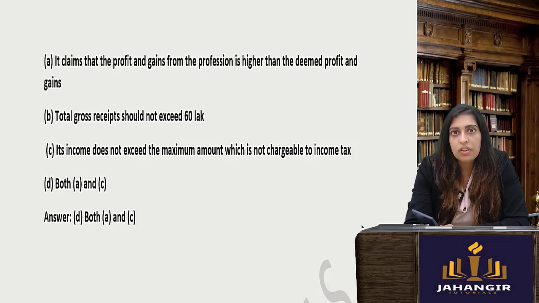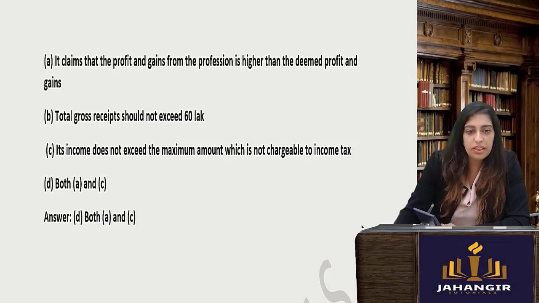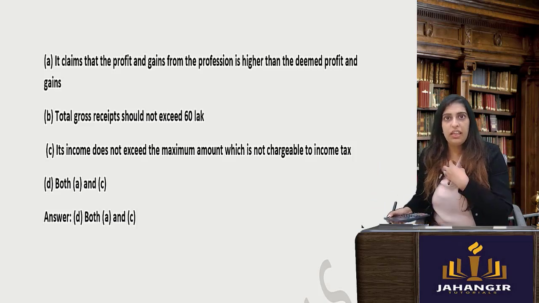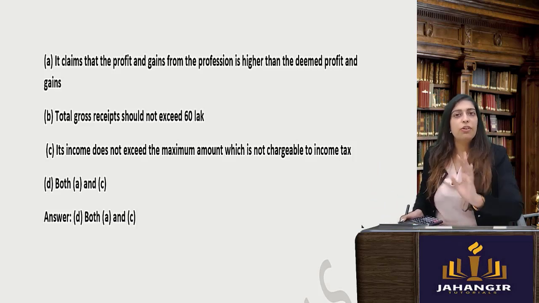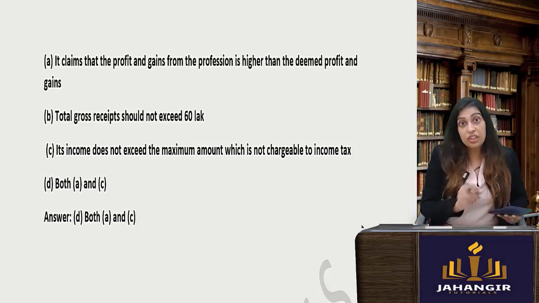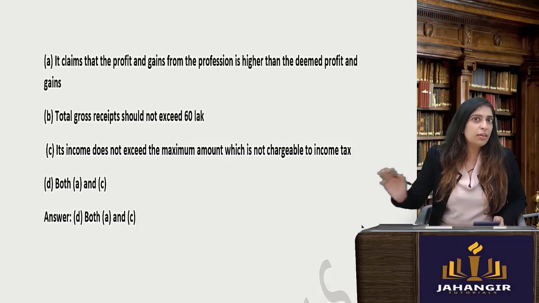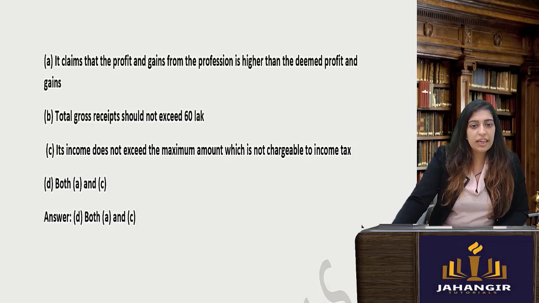Okay, so suppose, what is the meaning of it? Claims that profits is higher than the deemed profits. Now the deeming provision is telling me that if you do it by this method, you'll have to pay 5 lakhs. If I actually sit and do it, my profit is coming to 2 lakhs. So why should I sit and take the presumptive business? So it claims that the profit and gains from the profession is higher than the deemed profits. Then only I'll take the deemed profits benefit.